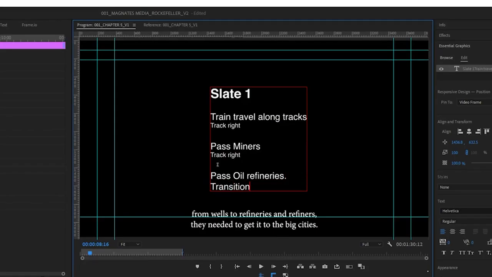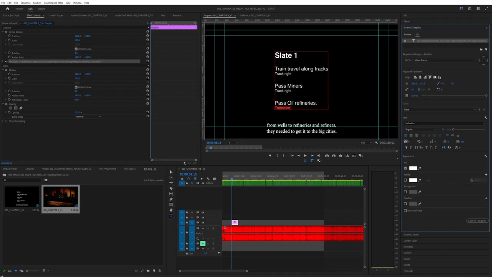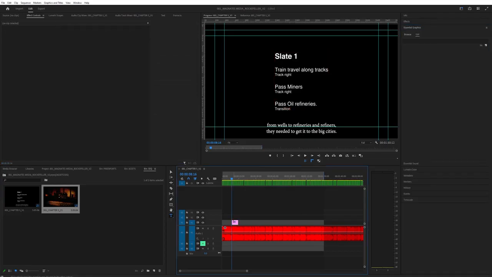We don't have to be specific with exactly what we're doing here. We're trying to come up with ideas. So I'm just going to write transition there because I don't know exactly how that transition is going to look. For now, it's fine to be kind of vague, but we know it's something we need to address. So great, and I think that is our first idea.